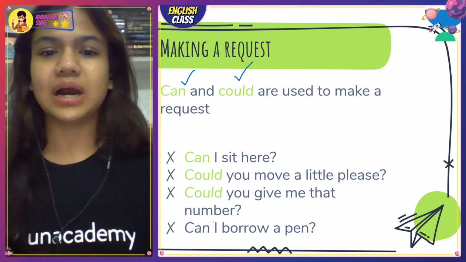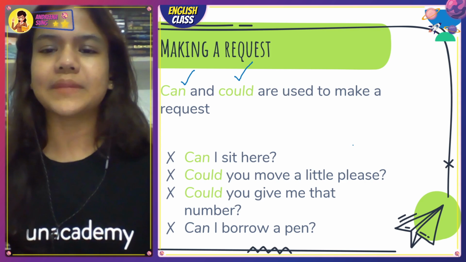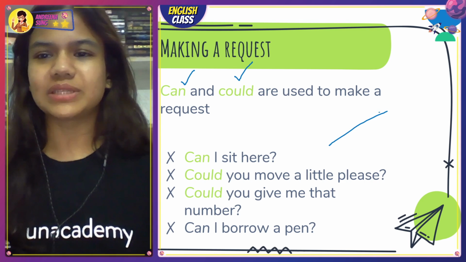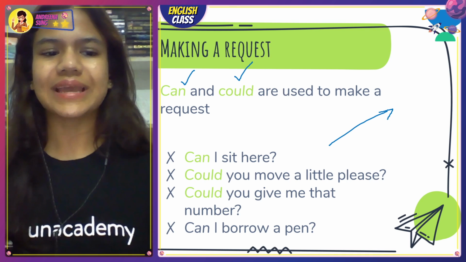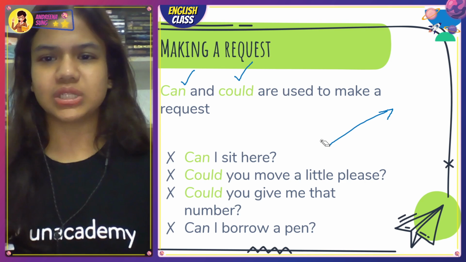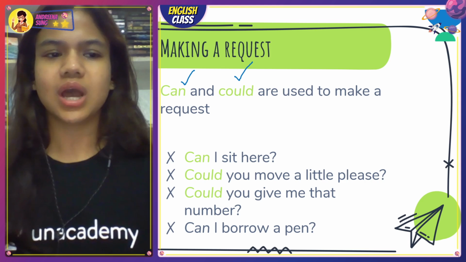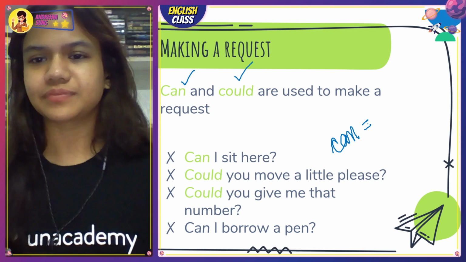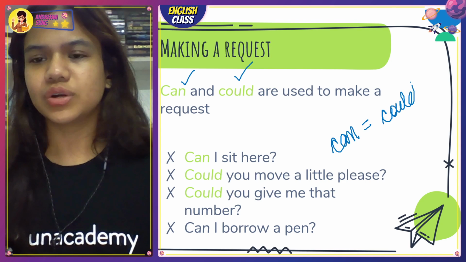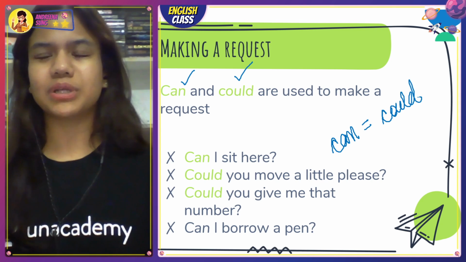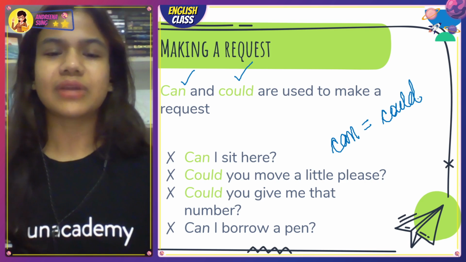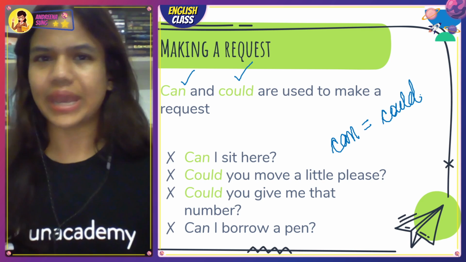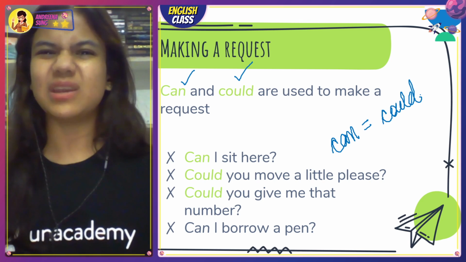Right? So, for example, let's say, there is no timeline anymore. Remember, this is what I showed you for permission. There is no such diagram that I can make for this, because can and could for making requests are both equal. So if I could say it, I would say can is equal to could. They are both equal. There's not much of a difference between can and could, right? So can I sit here is equally okay as could I sit here. Both of them are equally fine.